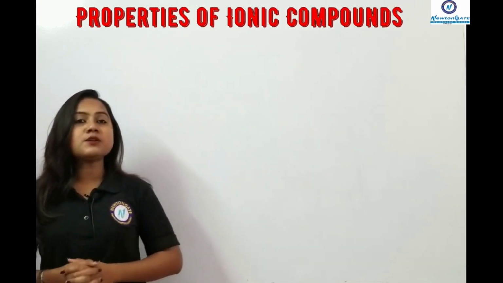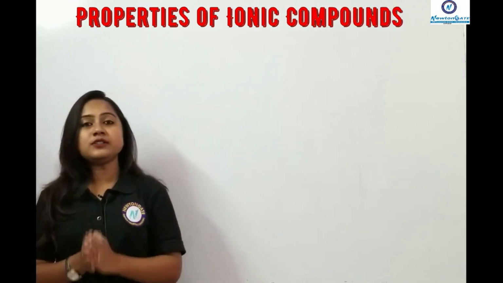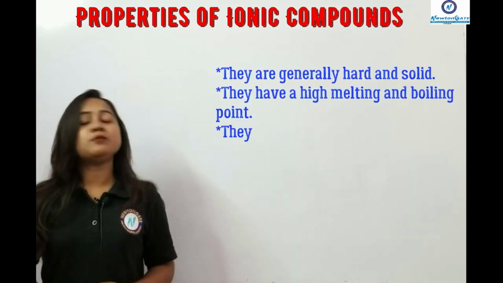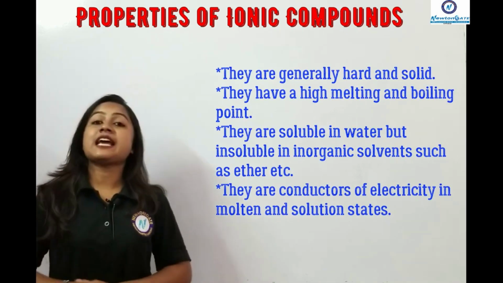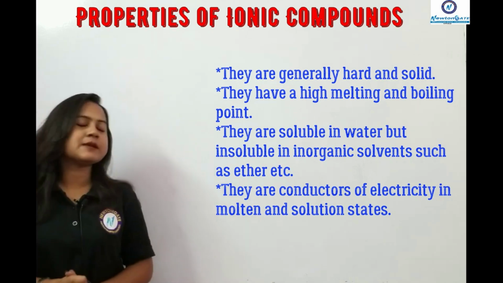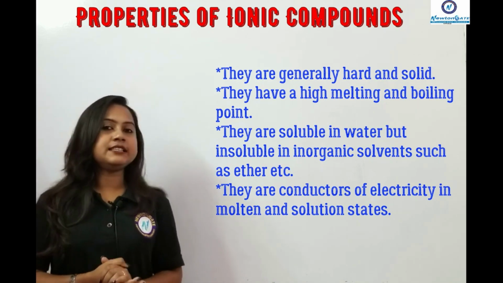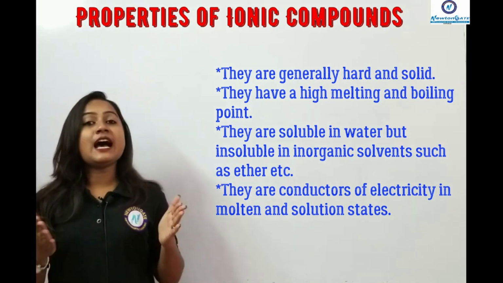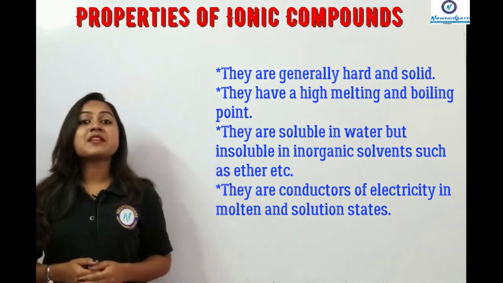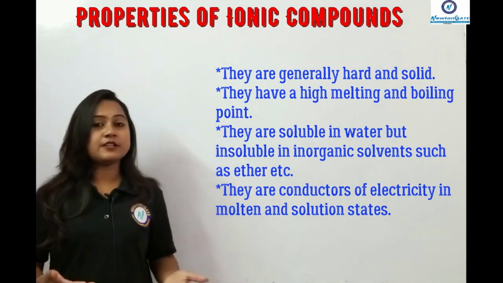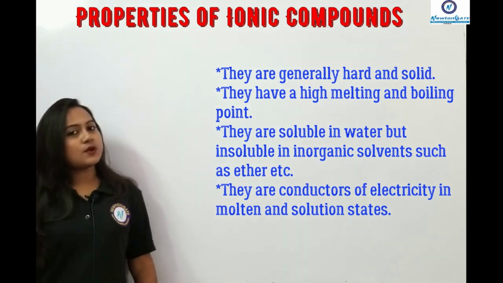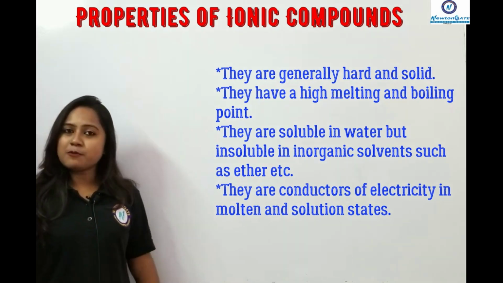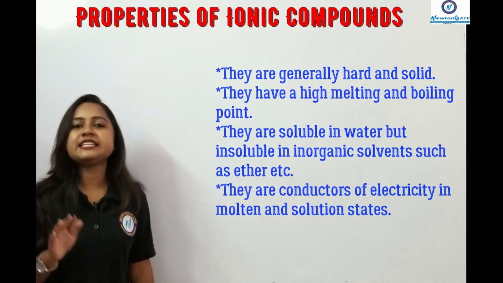Now, as we already know what ionic compounds are, we need to know a few properties of them. Ionic compounds are generally hard and solid. They have high melting as well as high boiling points. They are good conductors in molten or solution states, and they are soluble in water but not in organic solvents. Have you written the points? Just write down the properties of ionic compounds.